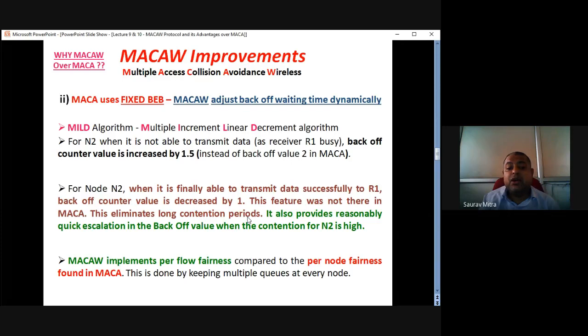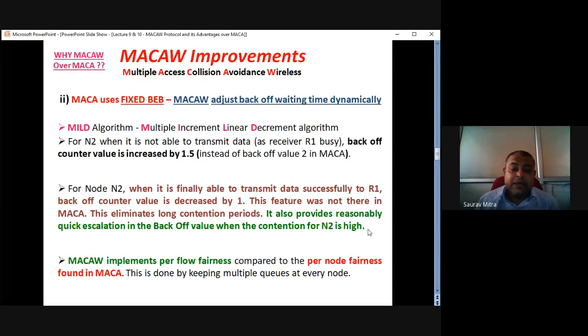This eliminates the long contention period. It also provides reasonably quick escalation in the back off value when the contention for N2 is high. So initially, when the N2 BEB counter value was very high, that means N2 is continuously trying to catch hold of R1, and its BEB counter time was increased.